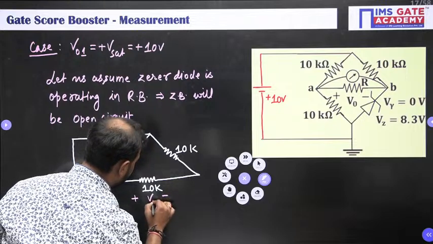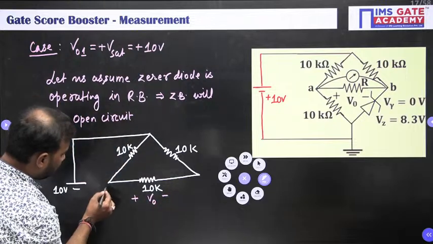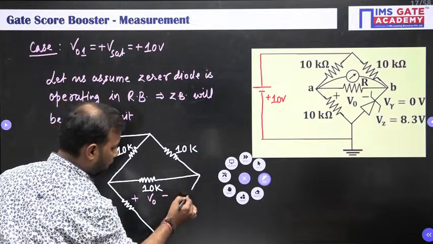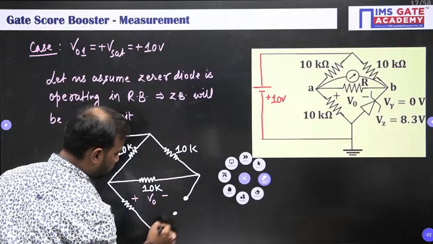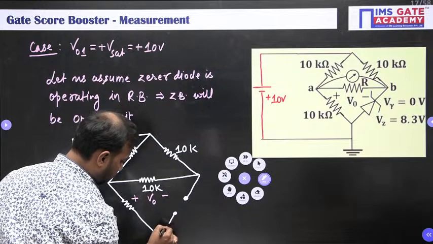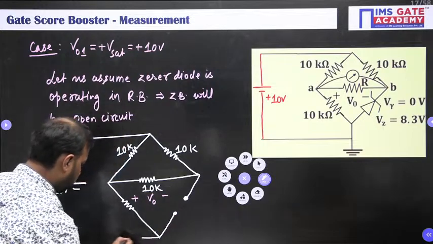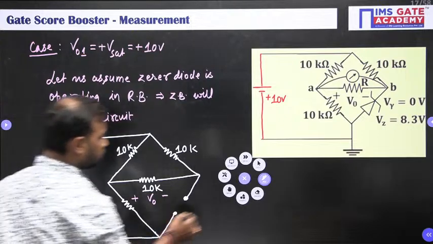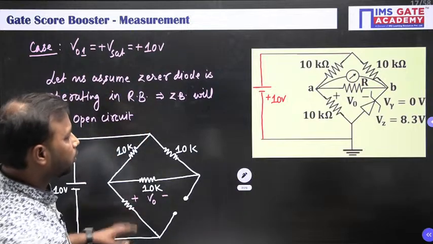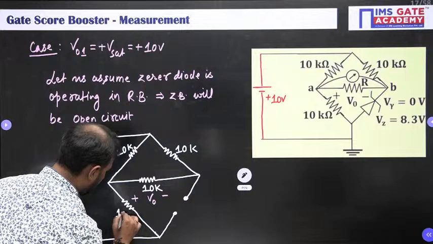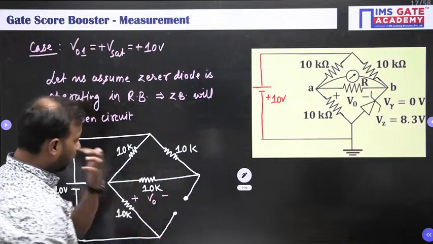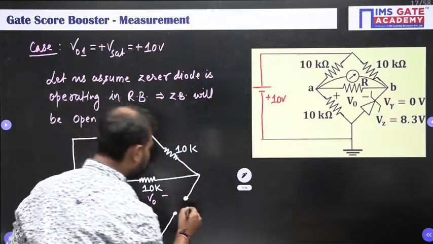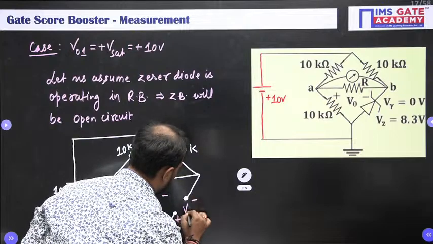After this we have one more resistance like this, and as I told you, we will consider this to be open circuit, and your circuit is going to be closed like this. Okay, done. So this is 10K, and this is also 10K, which is R and plus minus V0, and we have kept this Zener diode open. So let us assume the voltage here as plus minus Vz.